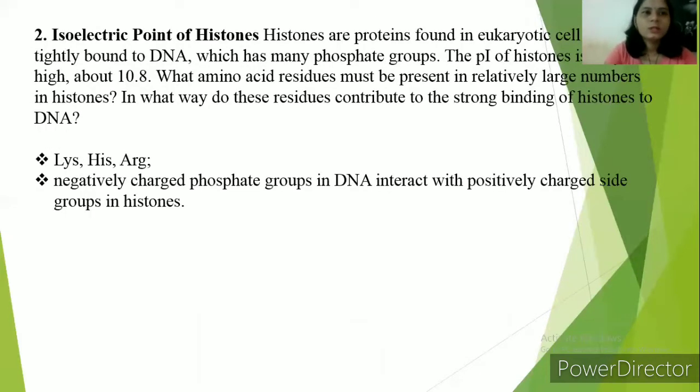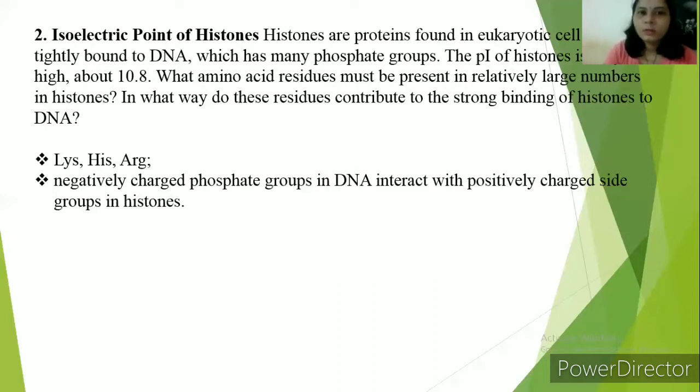Then the next question, isoelectric point of histones. Histones are the proteins found in eukaryotic cell nuclei, tightly bound to the DNA, which has many prosthetic groups. The pI of histone is very high, about 10.8. Which amino acid residues must be present in relatively large amounts in histones?